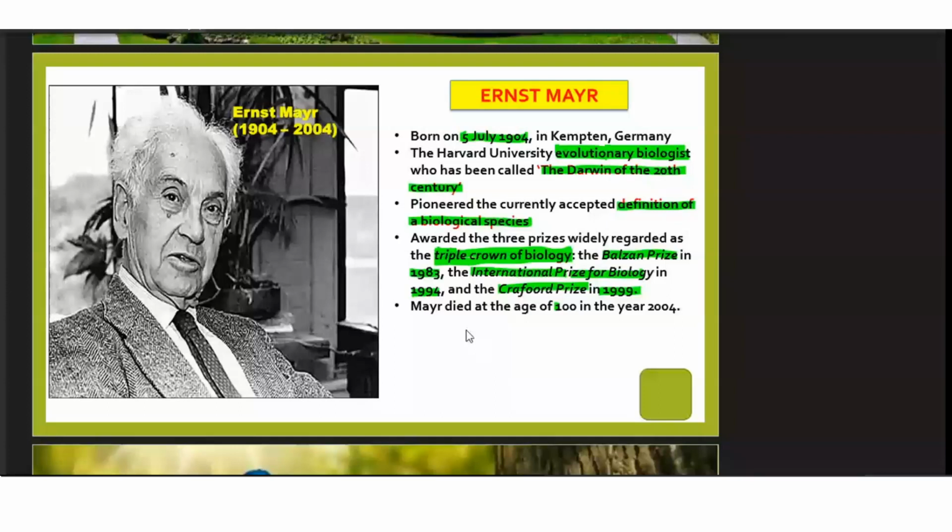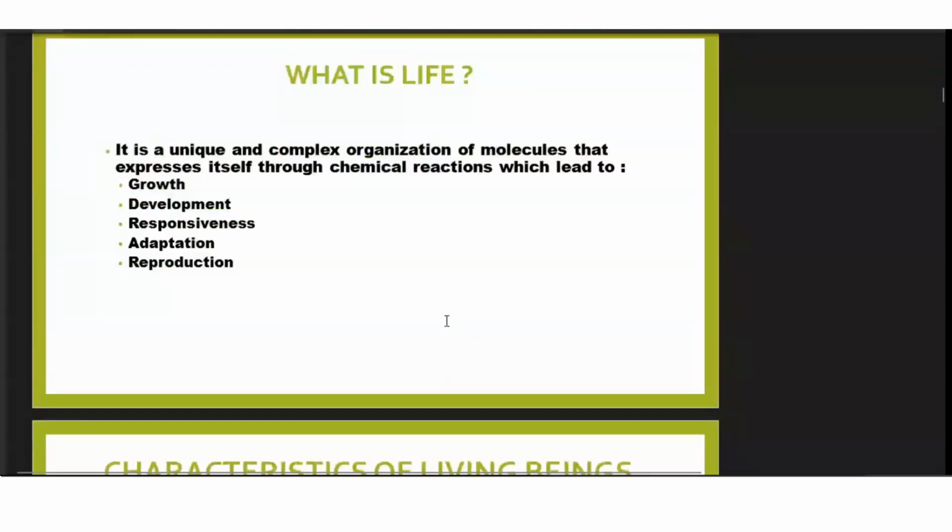Okay, so these were just some information about this person which you need to know, and then we are going to move to the actual chapter, which is the living world. And the first thing which you need to understand here is what is life. Okay, now you see, when I ask you what is life, you will simply say it's a very easy question, sir. Life means anything which has life, right? But the definition of life, how are you going to define it? How are you going to categorize between a living and a non-living object?